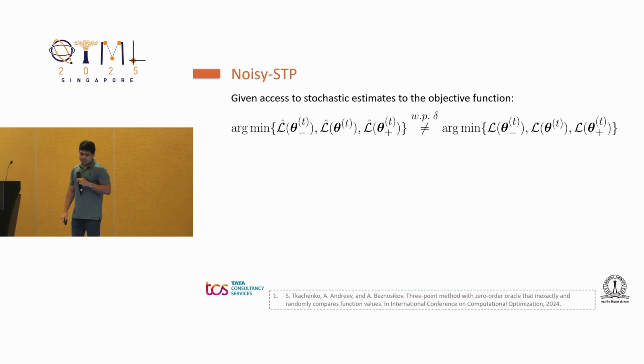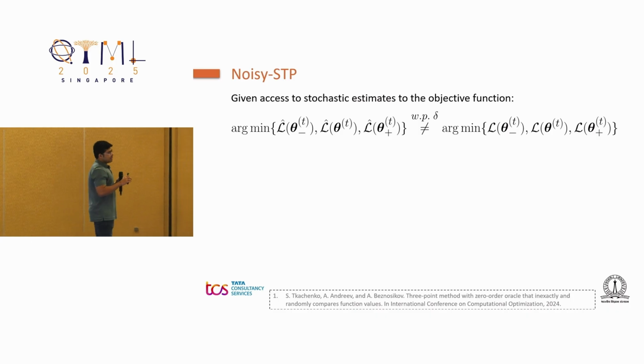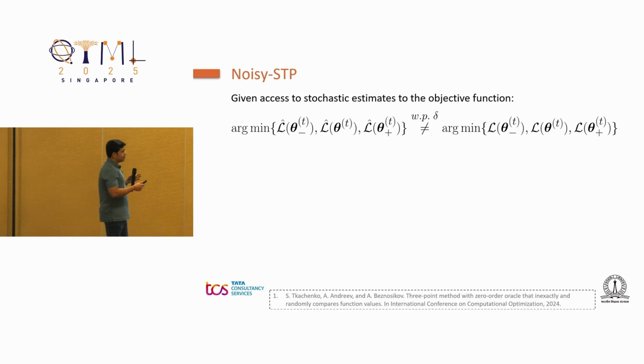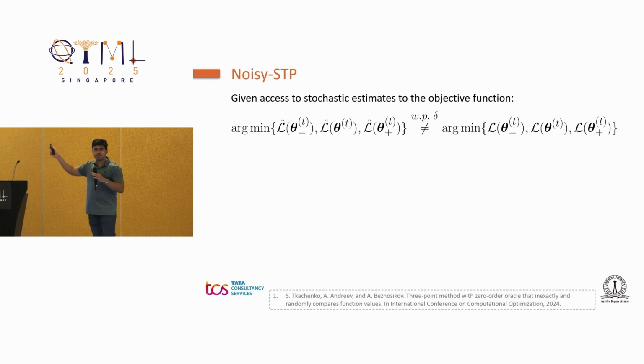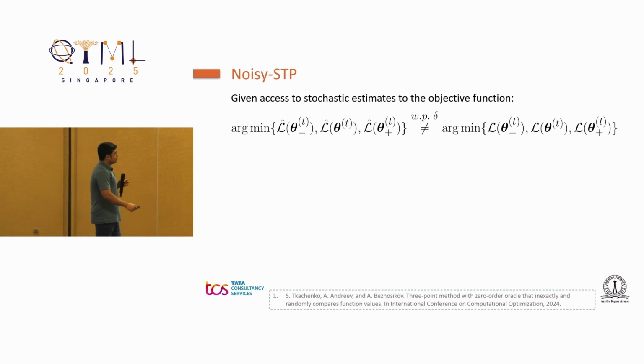The other problem that we have with STP is that the previous algorithm I showed assumes that we have access to the exact objective values, which we don't. We have already discussed that we only have access to unbiased estimators of the objective values. So the minimum argument that we pick over the unbiased estimators might not be the same as the minimum argument we pick over the exact objective values, and these might differ with, say, a probability delta.